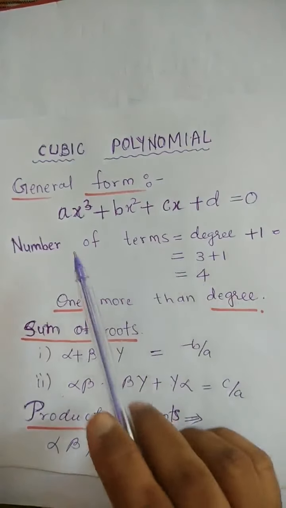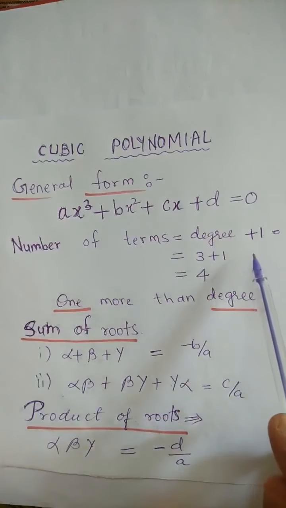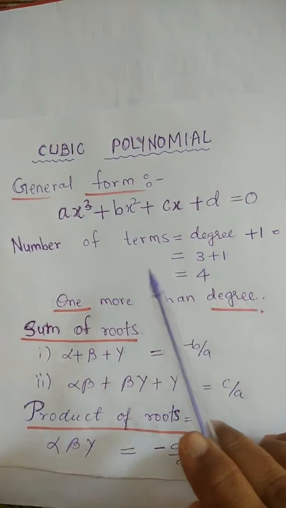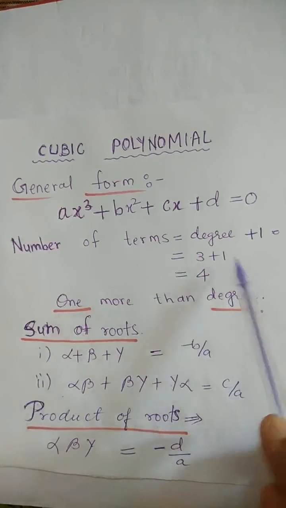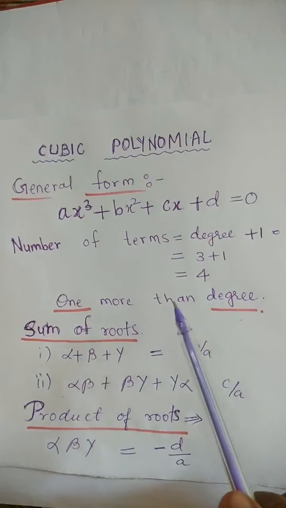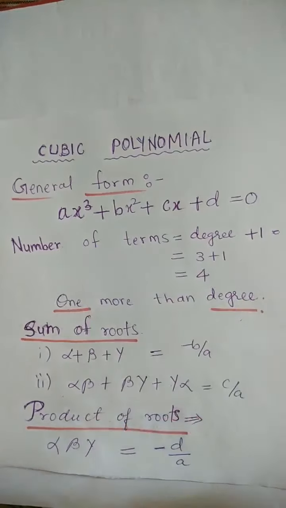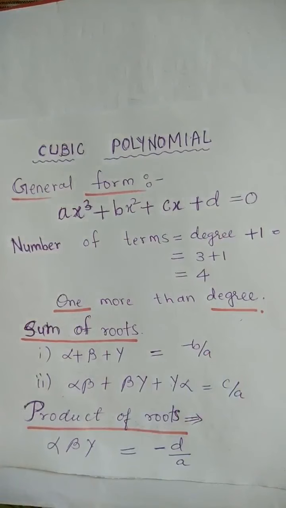Always remember that the number of terms of any polynomial is always 1 more than the degree. If degree is 3, number of terms will be 4. If degree is 2, number of terms will be 3. If degree is 1, number of terms will be 2. So today we are going to learn about the cubic polynomial. You have learned the general form of the cubic polynomial. Repeat with me: ax cube plus bx square plus cx plus d.